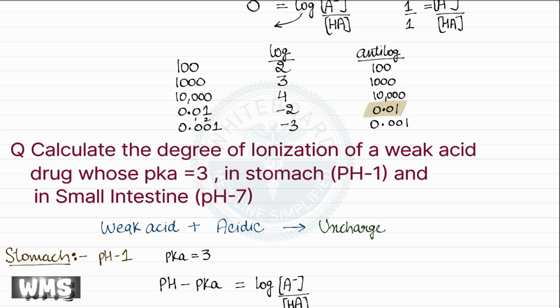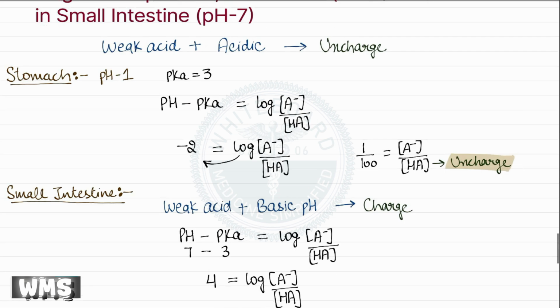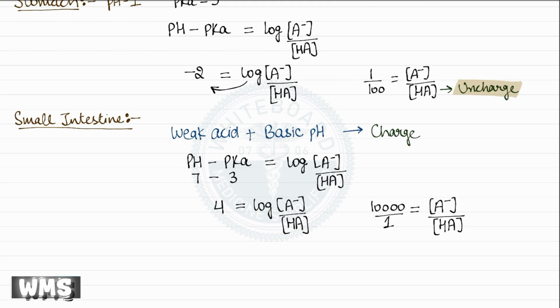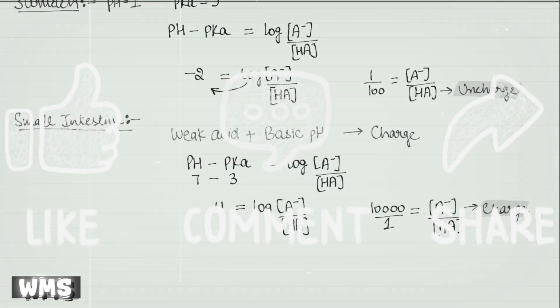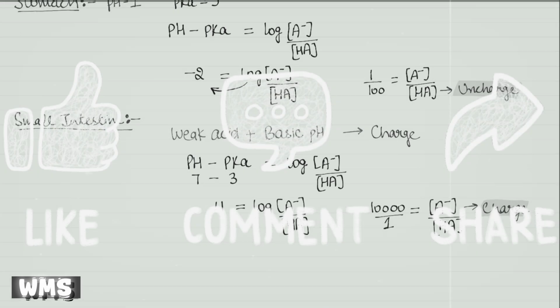Now, the antilog of 4 is 10,000, which means the ratio of ionized to unionized drug is 10,000 to 1. In other words, in a basic environment, the vast majority of the weak acid drug exists in its ionized or charged form. Since this ionized form is water-soluble and poorly lipid-soluble, it cannot easily cross the intestinal mucosal membrane. As a result, weak acid drugs are poorly absorbed from the small intestine.